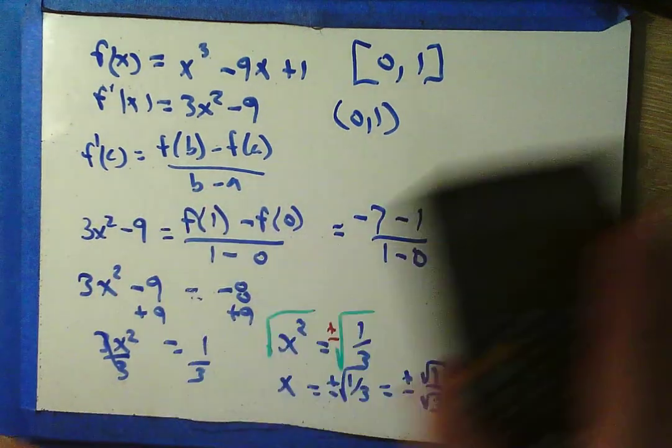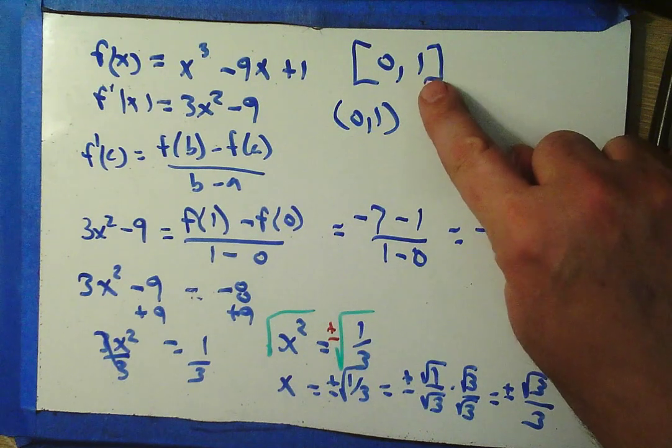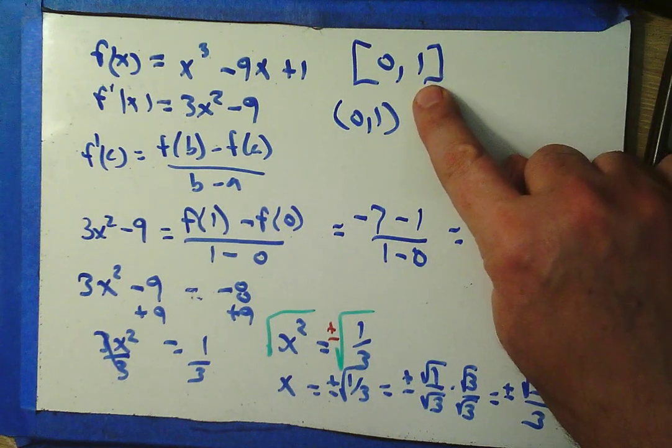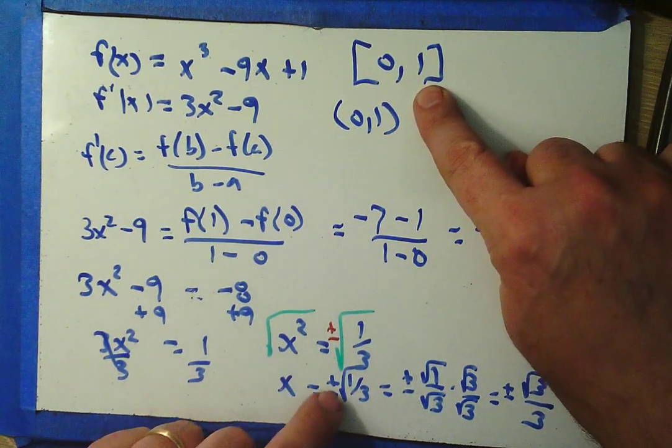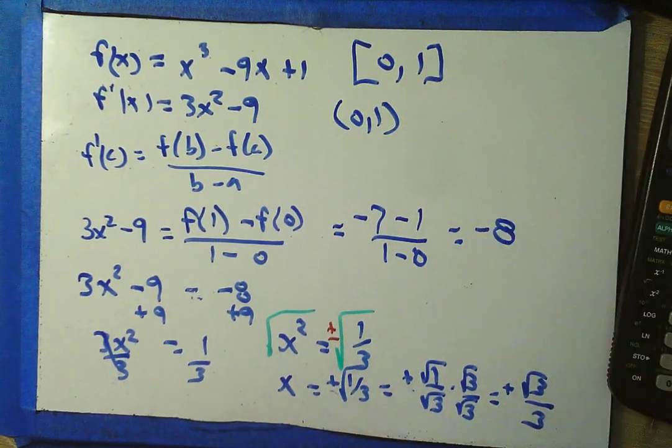Well, I did say there were two. But take a look at these numbers again. Plus and minus root 1/3. Do both of these exist on this domain? Oh, no, they don't. That one doesn't. And so our answer is only the positive one in this case. Yes, I do need to think when I do math.